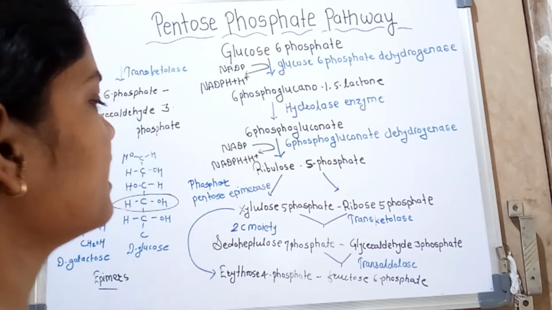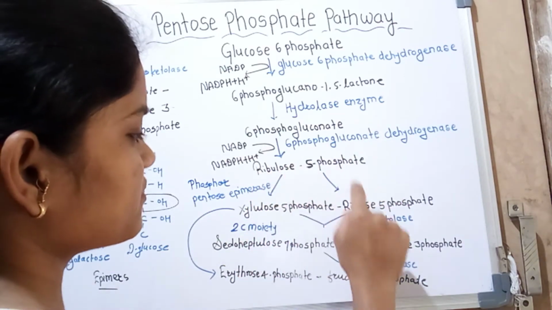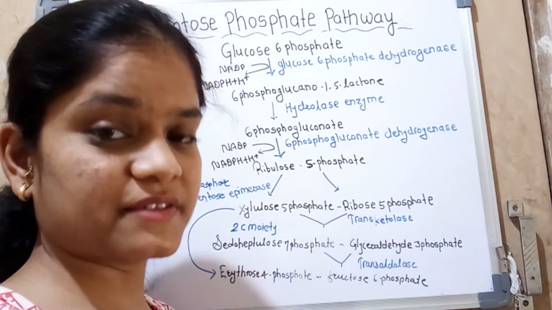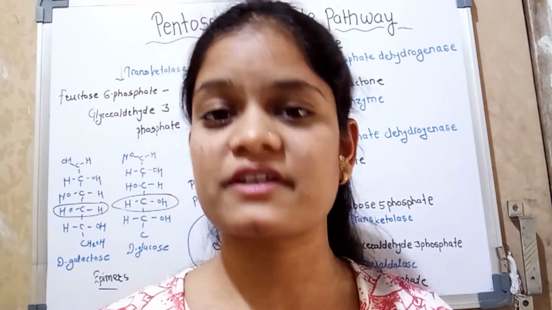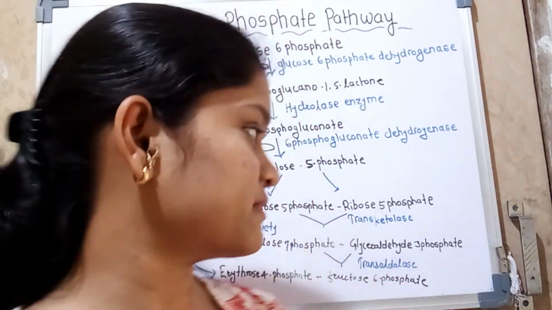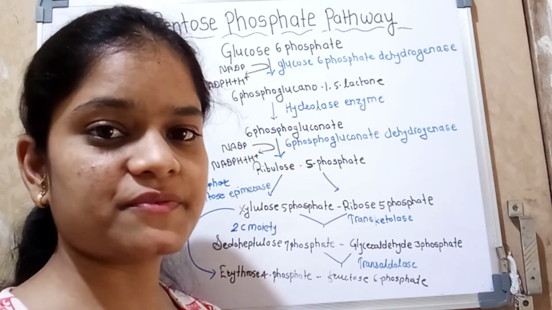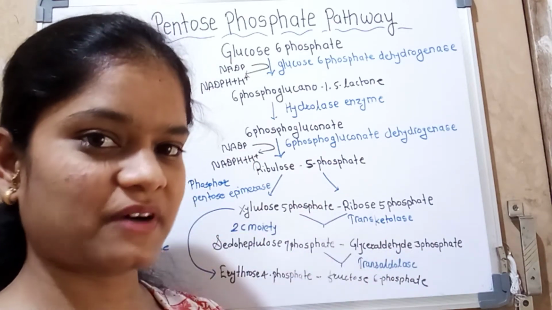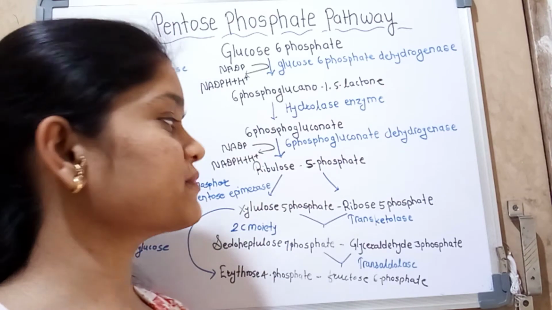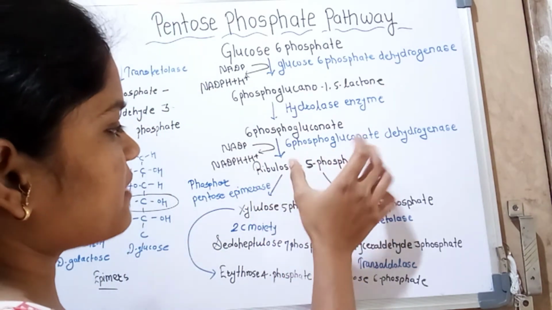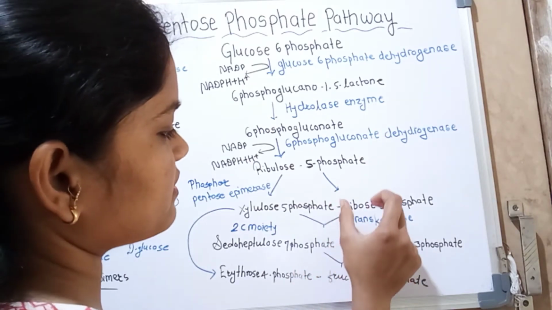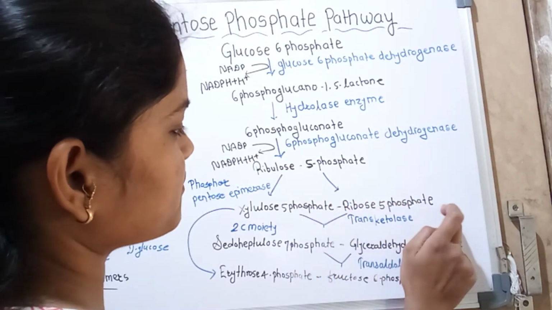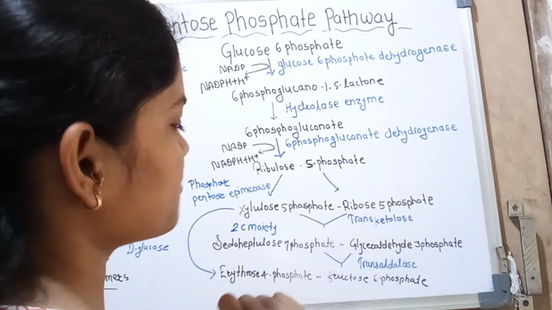Then ribulose 5-phosphate is also converted by a ketoisomerase. We know isomerase: isomers are molecules having the same molecular formula but different structures. Here the keto group is transferred from one place to another, which is why it is called a ketoisomerase. Ribulose 5-phosphate is converted by the ketoisomerase to ribose 5-phosphate.